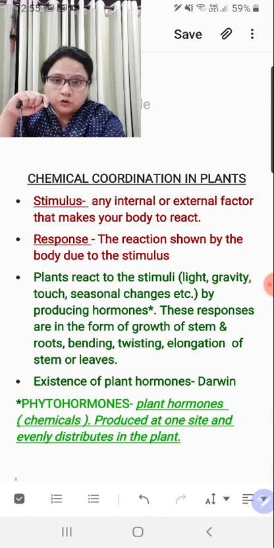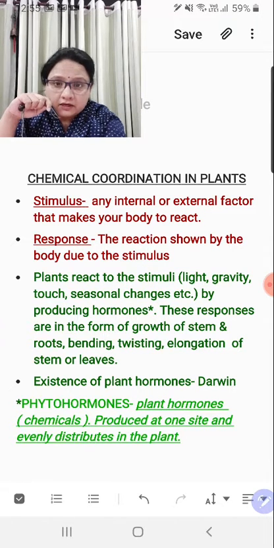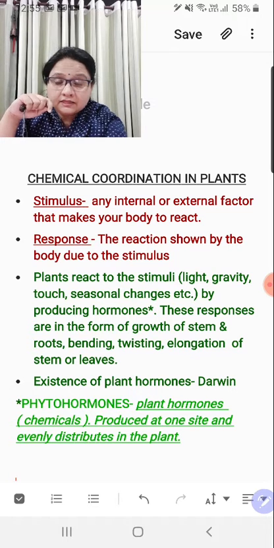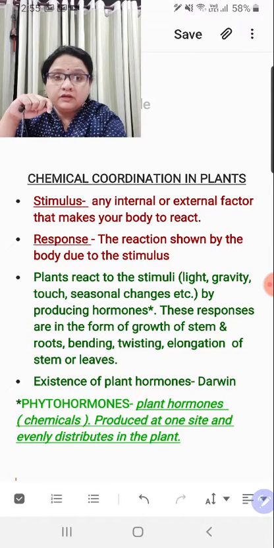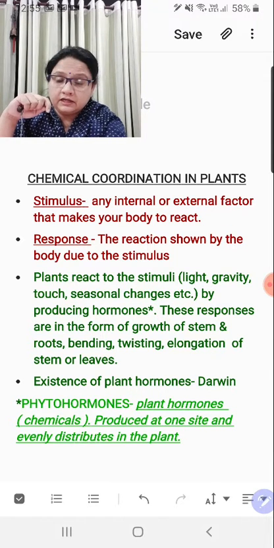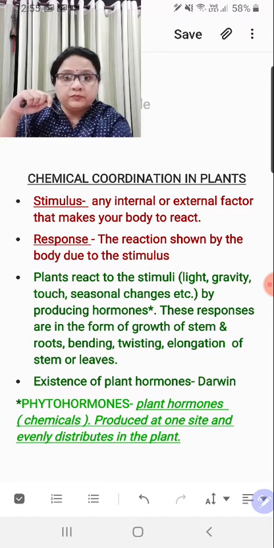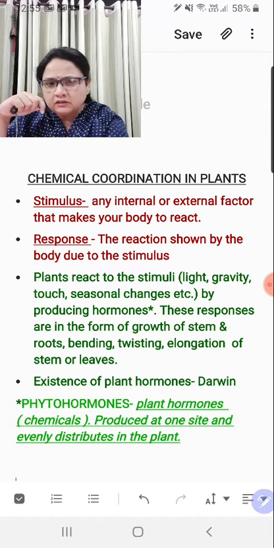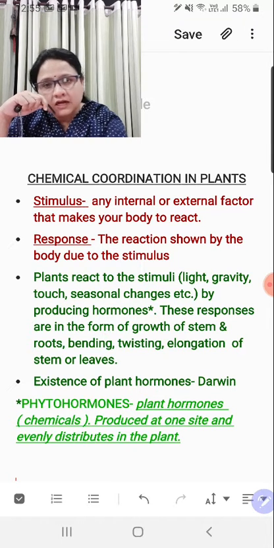Suppose you have bright light over your eyes, you just close the eyelids or you just turn the head around because you don't want to face that. So that light has made you react. If someone pinches you, you just draw the hand back. Right, if you touch the hot plate, you just withdraw your hand. You are reacting to temperature. You are reacting to light. Right, sometimes when you fight, if the other person shouts at you, you also shout back. So any factor which is actually making you react, that is a stimulus.